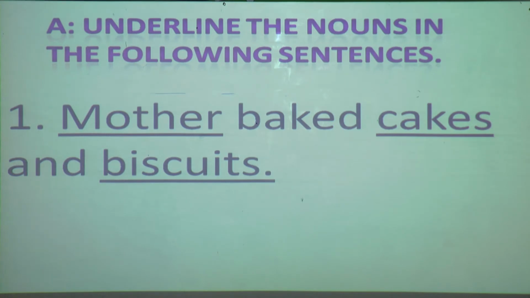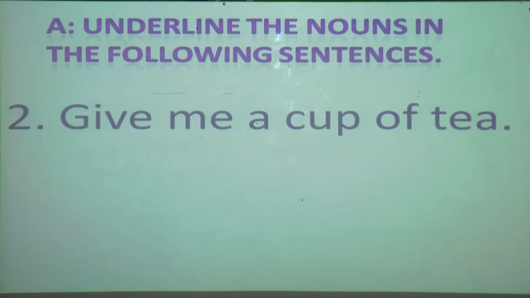So students, along with me you have to complete page number 17 of your Fun with Grammar book. Next, give me a cup of tea. Again read this sentence. Give me a cup of tea. Yes, cup and tea. Why? Because these are things.